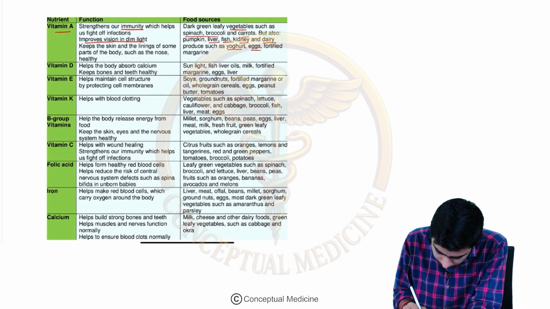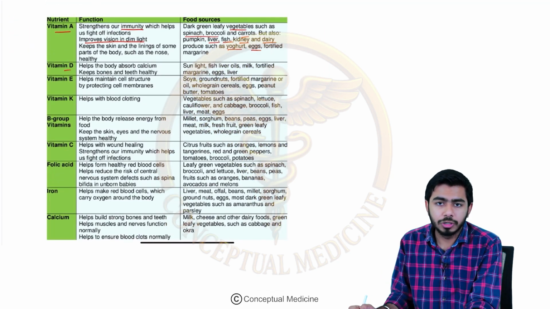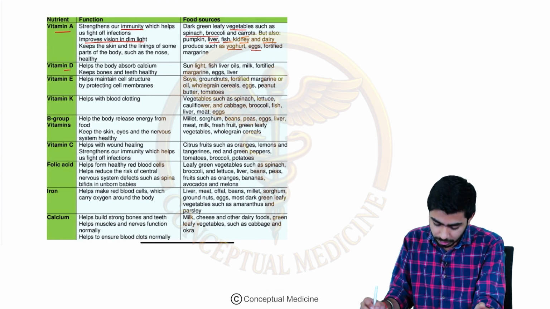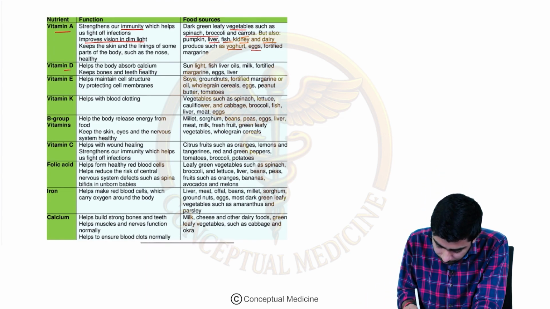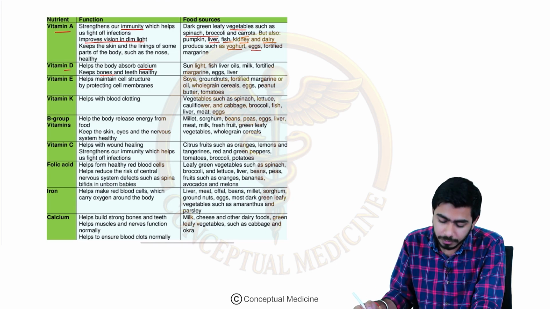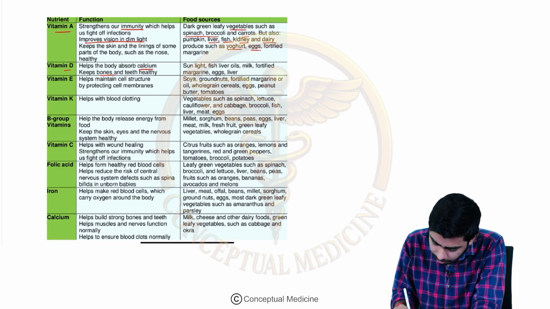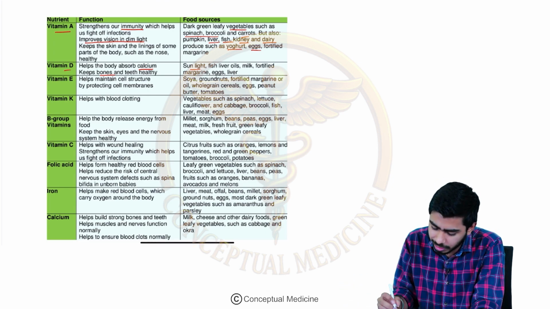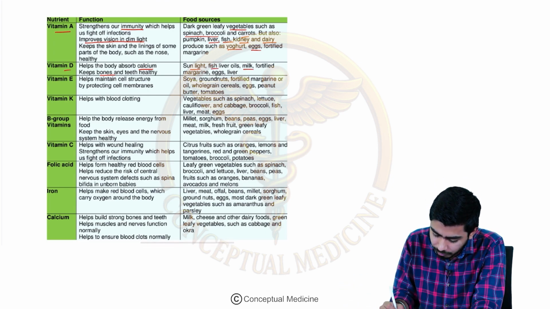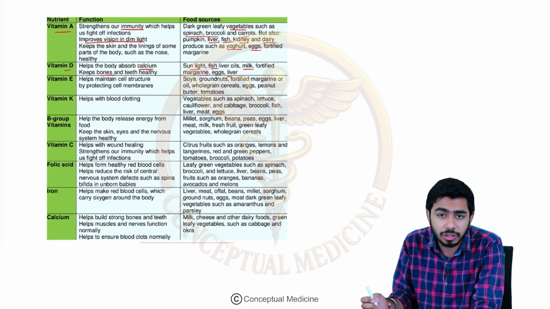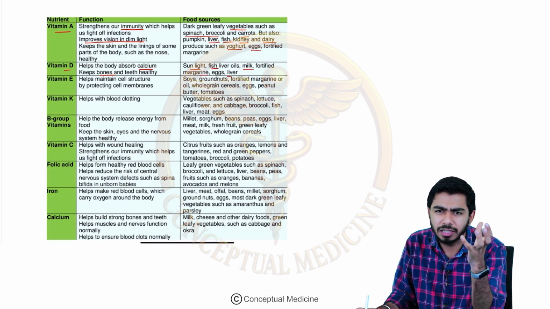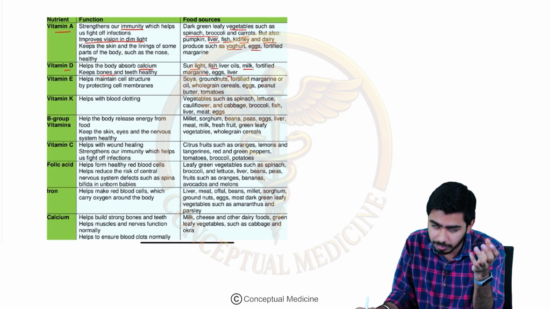Now if you talk about vitamin D, it is very important for the bones. It helps us absorb calcium and keeps bones healthy. What are the sources? Sunlight is the natural source of vitamin D. Then fish liver oil, milk, fortified margarine, eggs or liver. Basically, you should remember eggs and milk are very rich in vitamin D, and the natural source is sunlight.